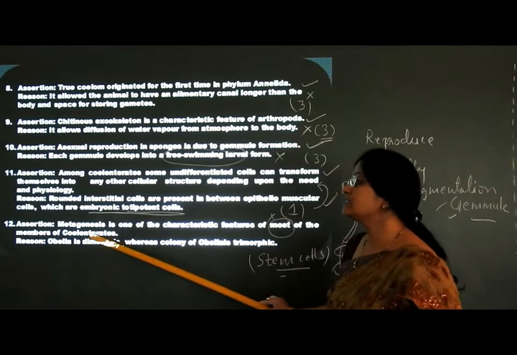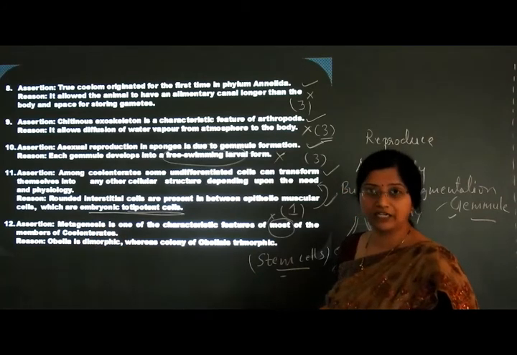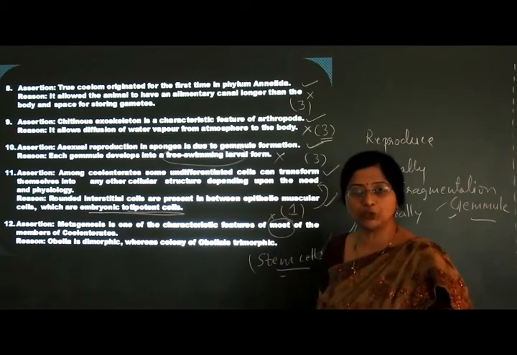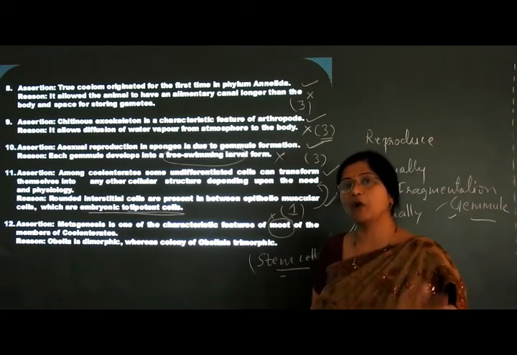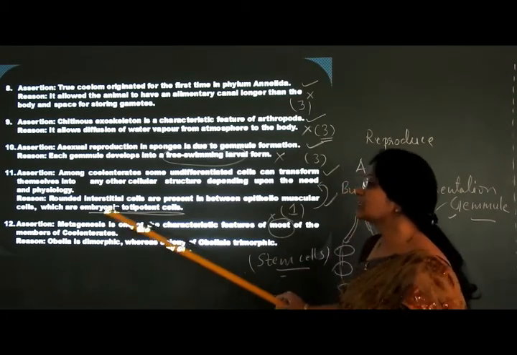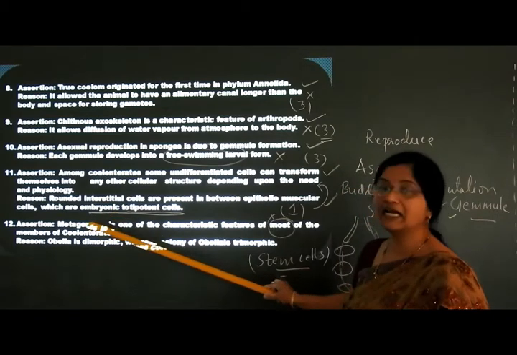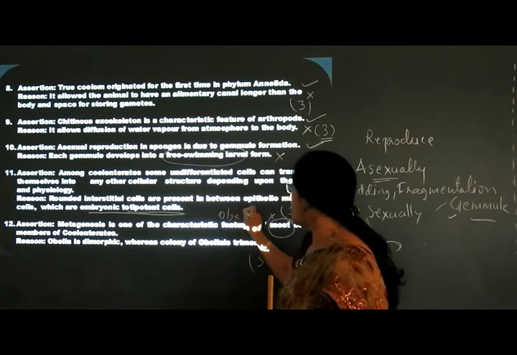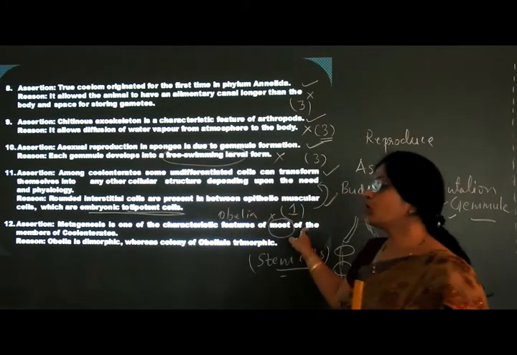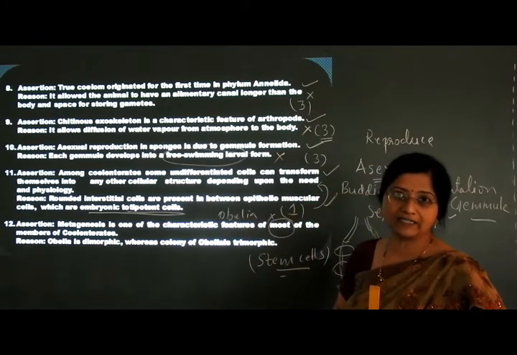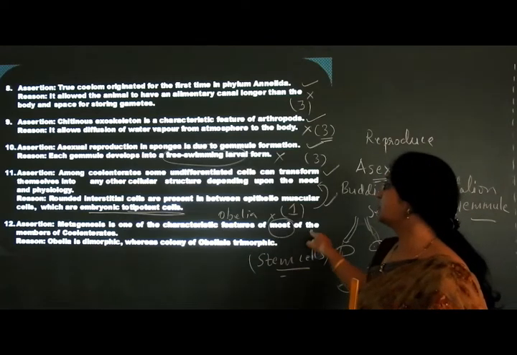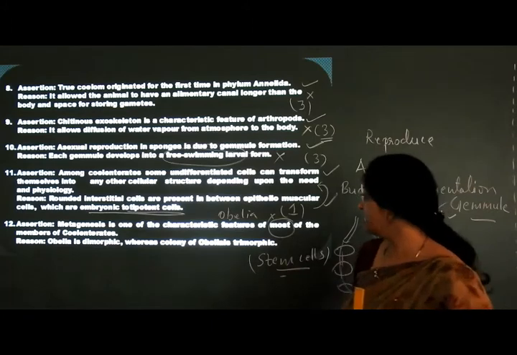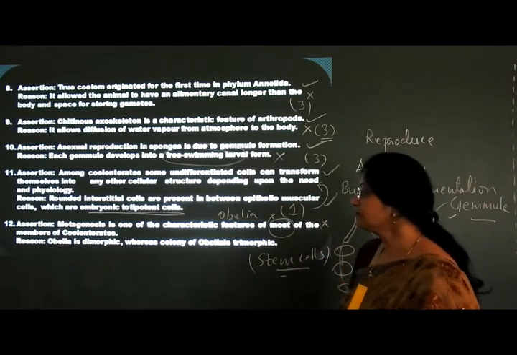Metagenesis is nothing but alternation of generation, where the polyp produces medusa asexually and the medusa forms polyps sexually. That is seen only in Obelia, not in almost all the members of the coelenterates. All coelenterates do not have this kind of feature. Hence this statement is wrong.